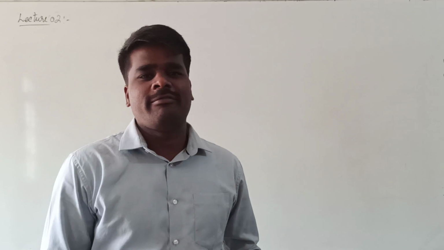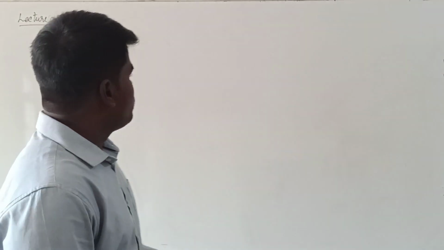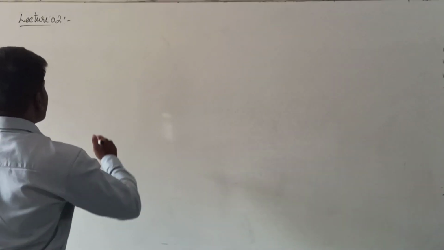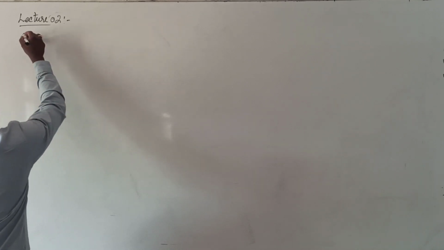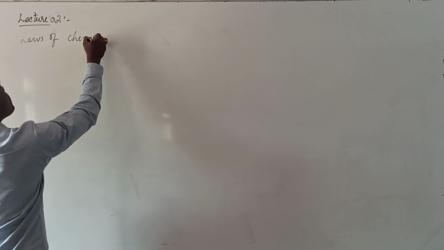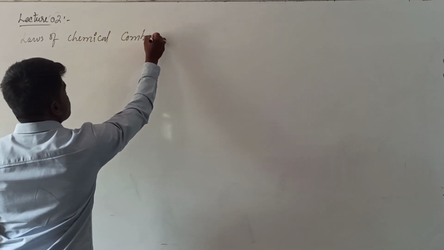In order to write a chemical formula or to predict the amount of product obtained by a particular chemical reaction, all these things are predicted based on certain rules and principles. Those are called the laws of chemical combination, right? We'll see what the different laws of chemical combination are.